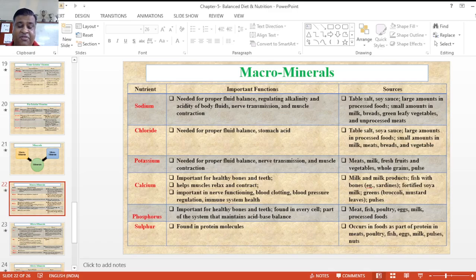Next is phosphorus. Important for healthy bones, teeth, found in every cell, and it is a part of systems that maintain the different types of acidic balance in our body. Next, what are the sources? That is meat, fish, poultry, eggs, milk, and different types of processed foods. Next is sulfur, found in protein molecules. Occurs basically in different types of proteins present in meat, fish, egg, milk, pulses, and nuts में provided है.